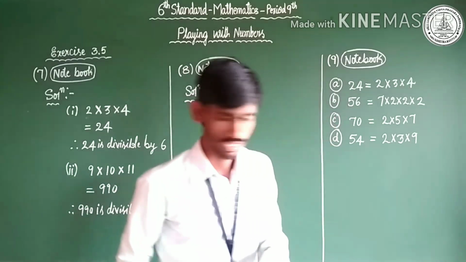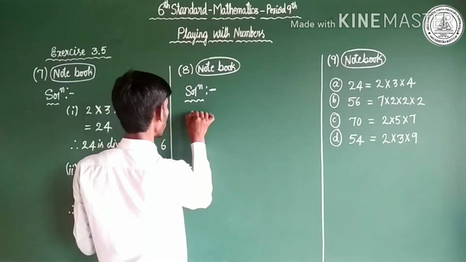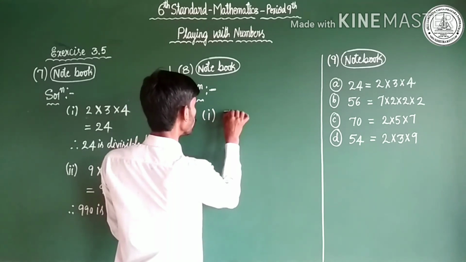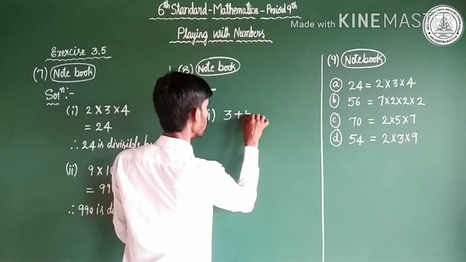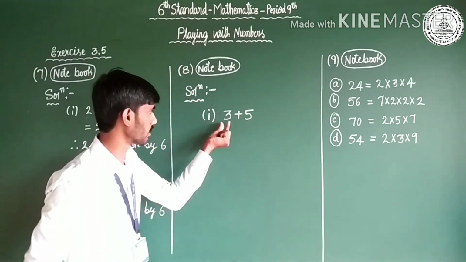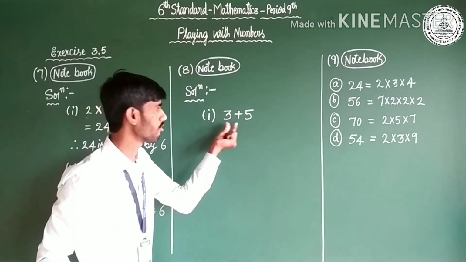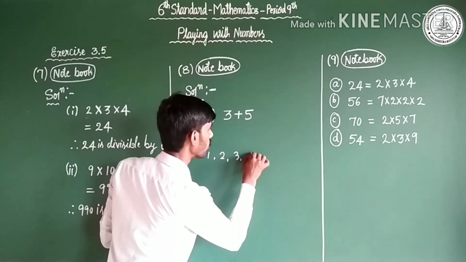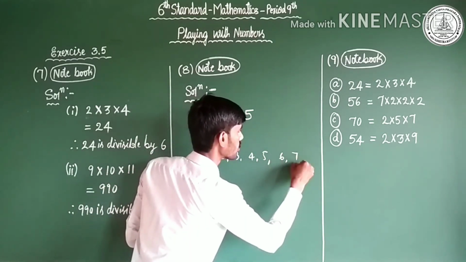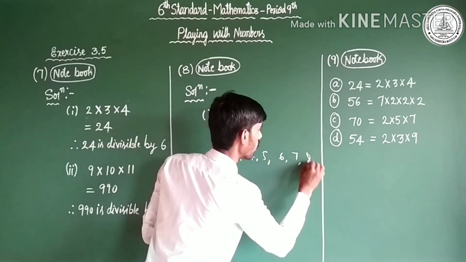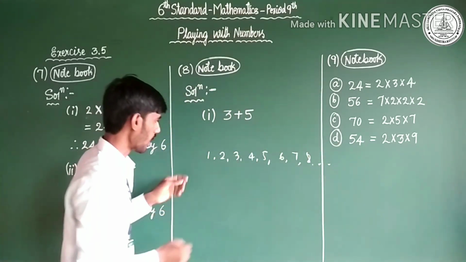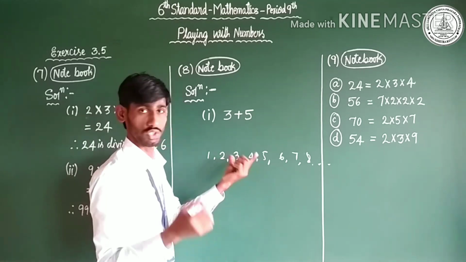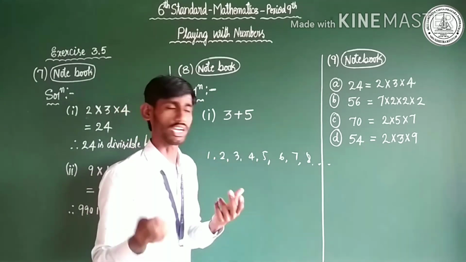Yes, I'll take the example 3 plus 5. Here is the first example. 3 plus 5. Observe here, 3 is an odd number, 5 is an odd number. I will show 1, 2, 3, 4, 5, 6, 7, 8, it goes on increasing. I have taken two consecutive odd numbers.